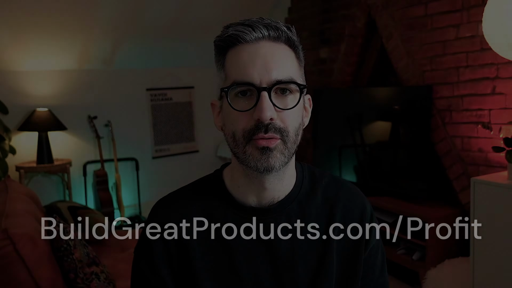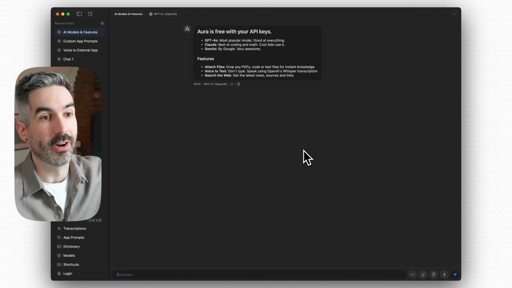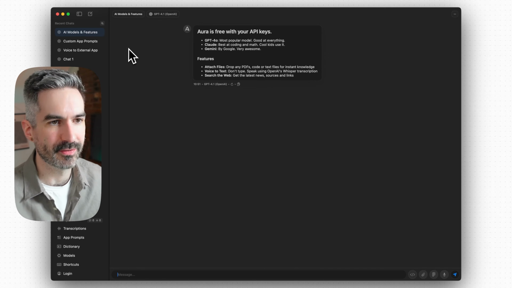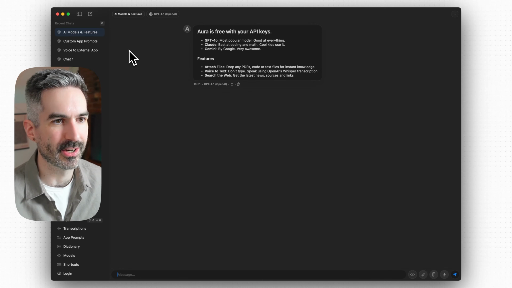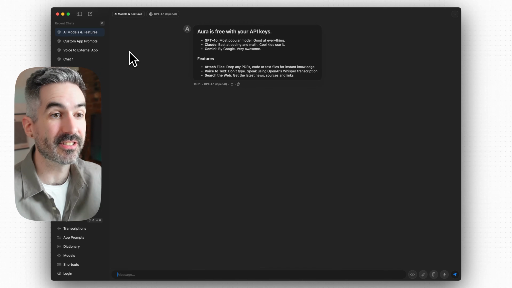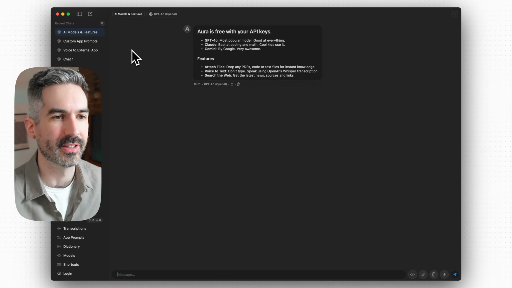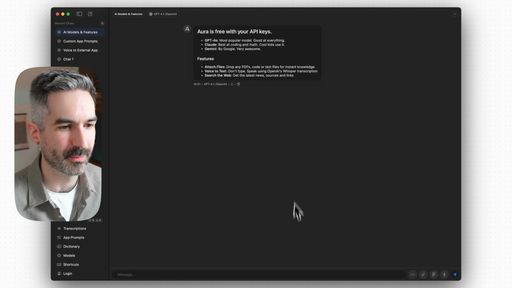So this is Aura. We're in the product now, and my first impression was, okay, great, what do I do now? It's an open chat interface, like you would be familiar with from ChatGPT, they're all using that same style where you're just chatting back and forth.